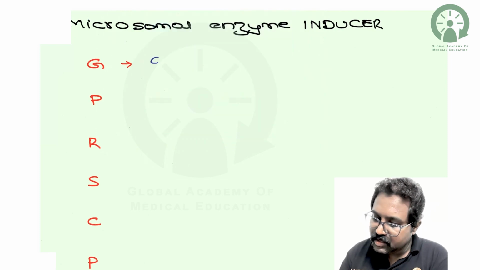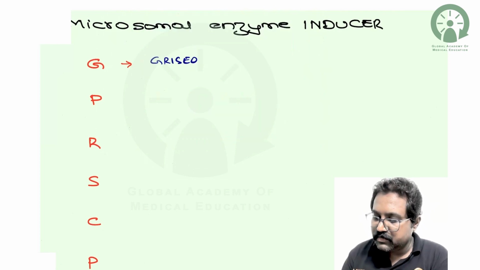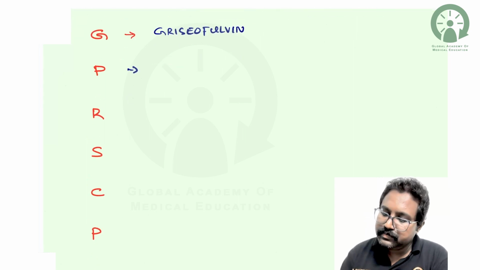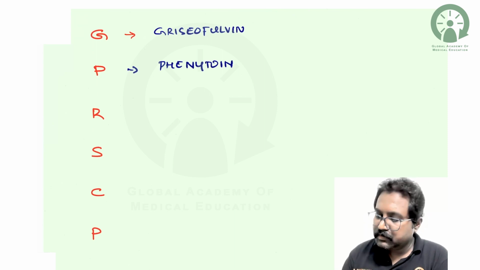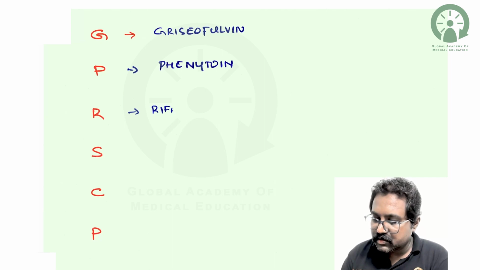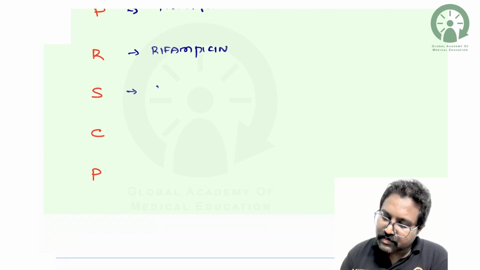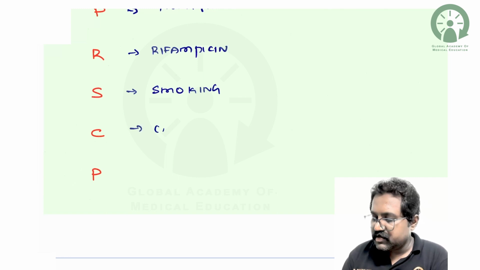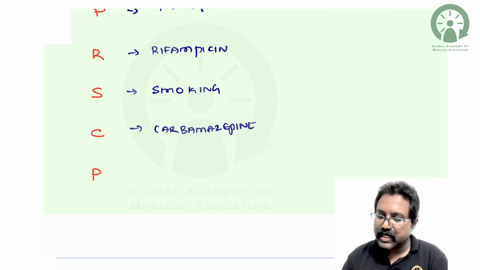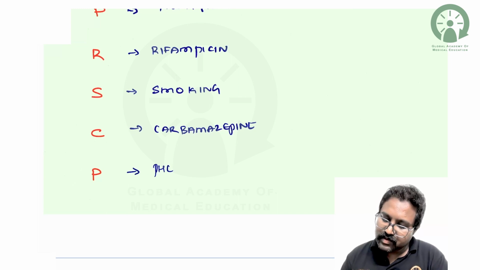G stands for griseofulvin, P stands for phenytoin, R stands for rifampicin or rifampin, S stands for smoking, C stands for carbamazepine, and one more C stands for phenobarbital.